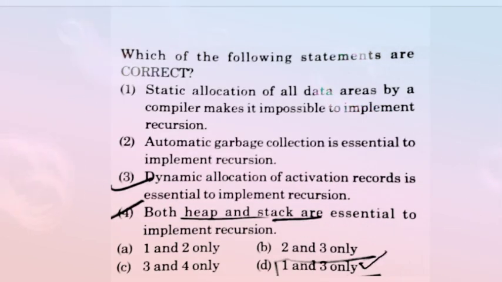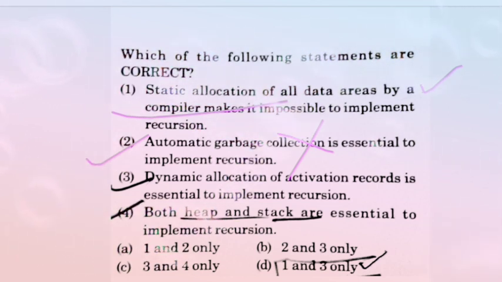Next question, which of the following statements are correct? So there are 4 statements. Statement first: static allocation of all the data area by the compiler makes it impossible to implement recursion. So it is a true and correct statement. Now second: automatic garbage collection is essential to implement recursion. No, it is false, it is not needed to implement recursion.